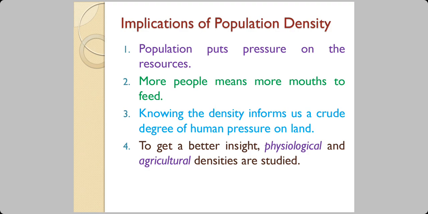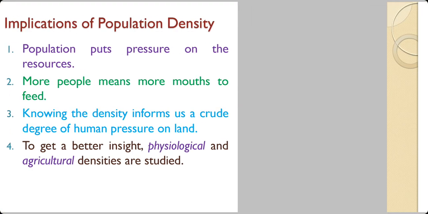Then knowing the density informs you of the crude relationship between the land area and the human pressure on it. To do that in a better way, because food is something we all require at least twice a day, even if the arable land is reducing in size and the population is increasing in size, for that reason, we calculate the physiological density and the agricultural density.